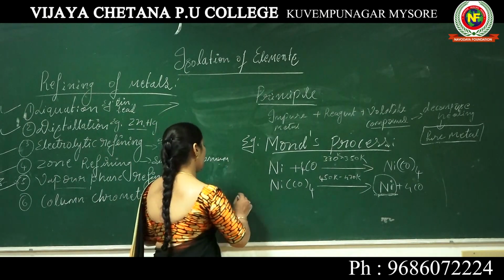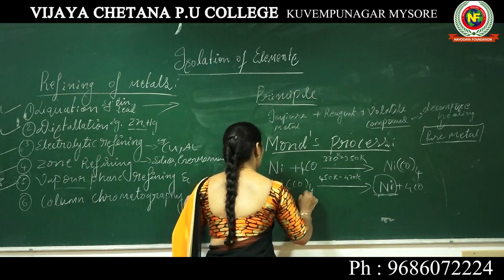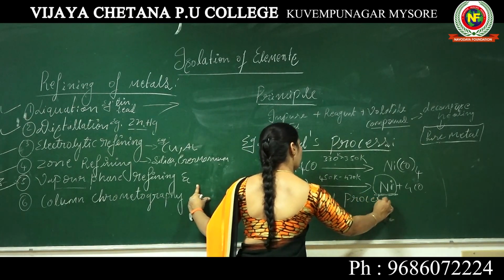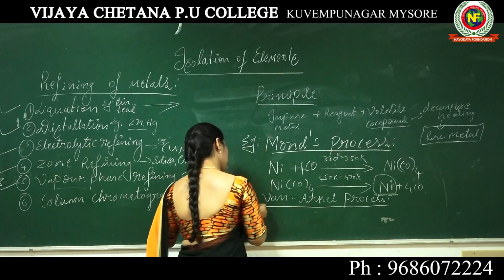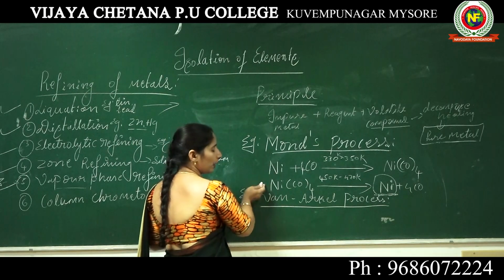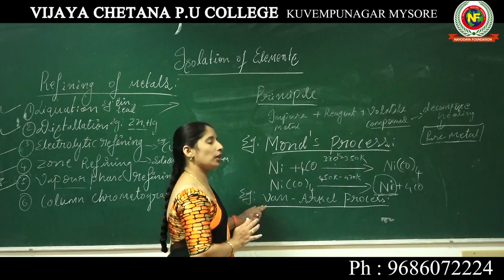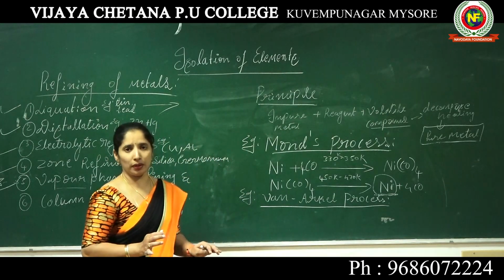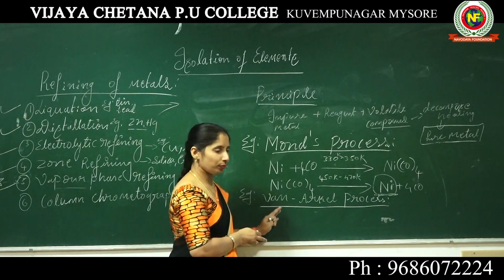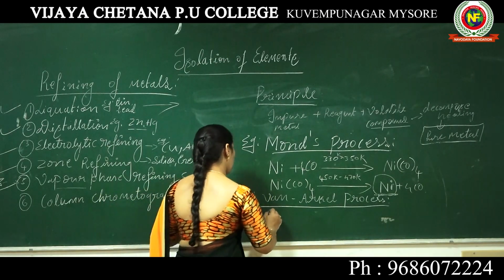Another example under vapor phase refining is the Van Arkel process. These two processes are very important for your exam. Mond's and Van Arkel process, under this chapter they will ask. It is very easy if you understand this concept. In the Van Arkel process, impure metals like zirconium and thorium are used as examples, but now I am taking zirconium.